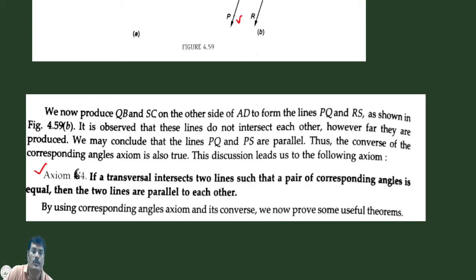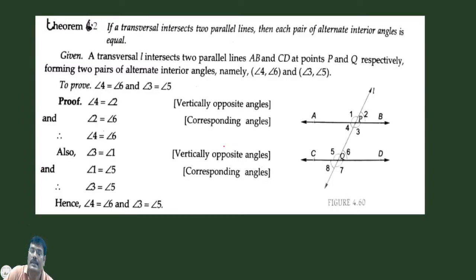Okay, so we have to learn two axioms, axiom 6.3 and axiom 6.4. Now we have to prove some theorems with the help of these two axioms. Okay, let us see our next question. Our next question is a theorem: if a transversal intersects two parallel lines, then each pair of alternate interior angles is equal. We know everything, but we have to prove it one by one.